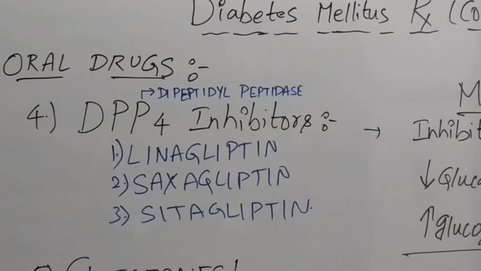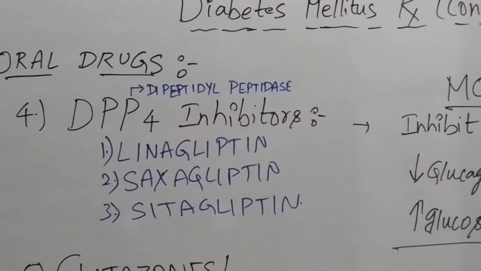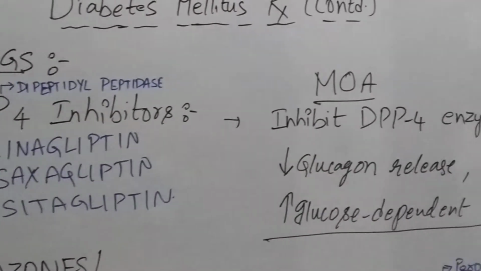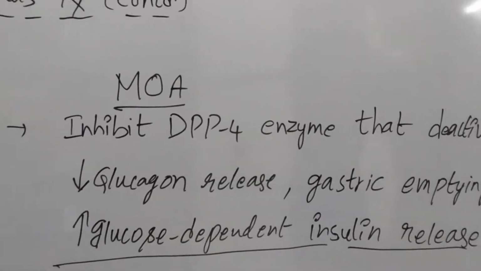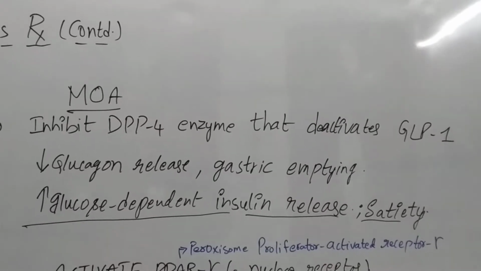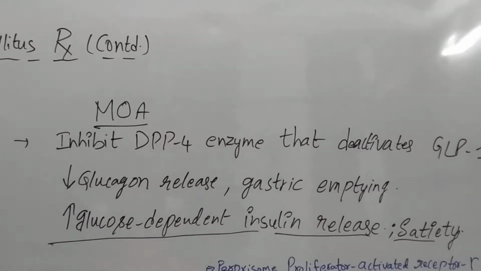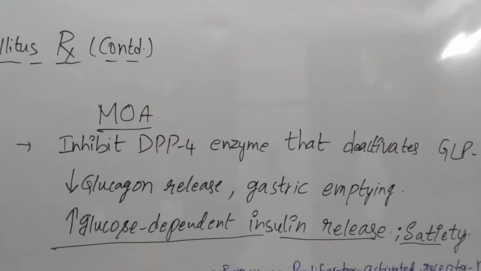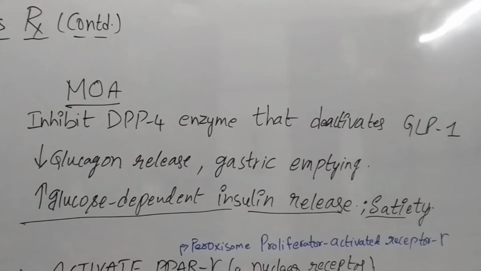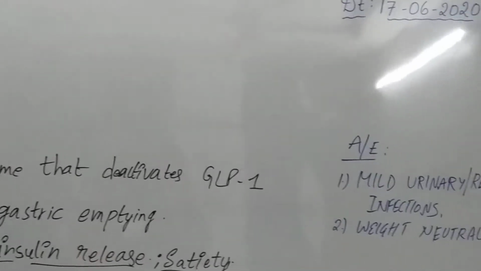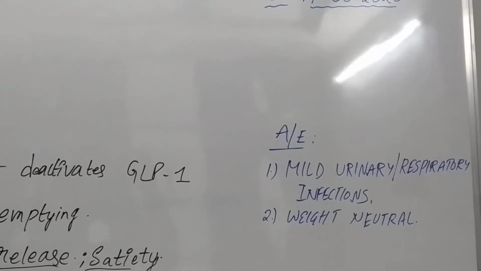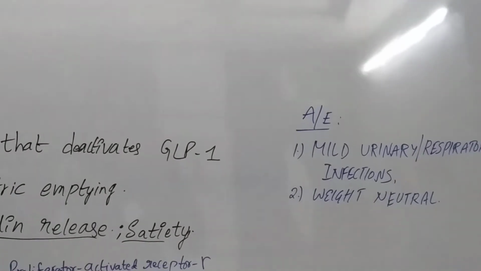DPP4 means dipeptidyl peptidase 4 inhibitors. Some of them are linagliptin, saxagliptin, sitagliptin. So what is the mechanism of action? They inhibit the DPP4 enzyme that deactivates GLP-1, decrease glucagon release and gastric emptying, and increase the glucose dependent insulin release and satiety. So what is the adverse effect? Mild urinary or respiratory infections, and weight remains neutral.